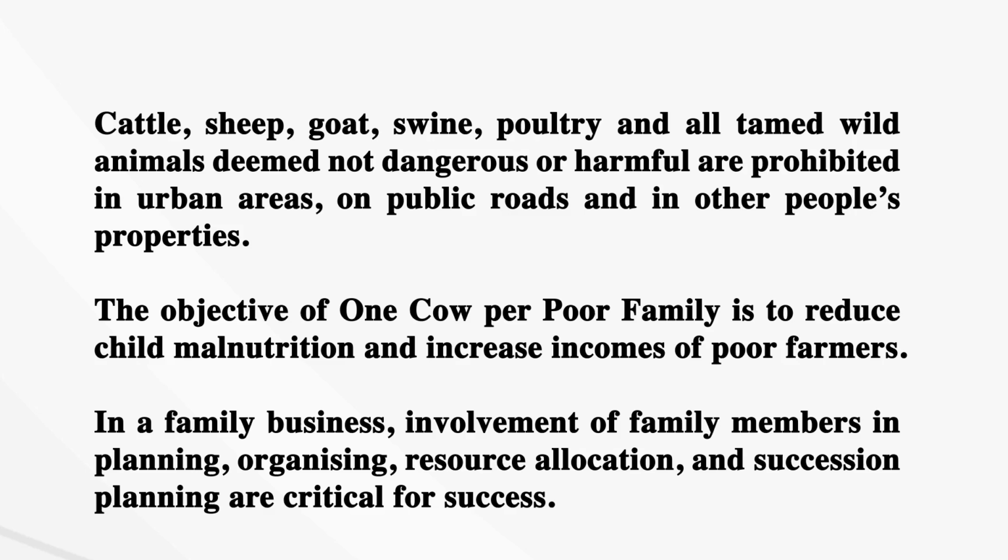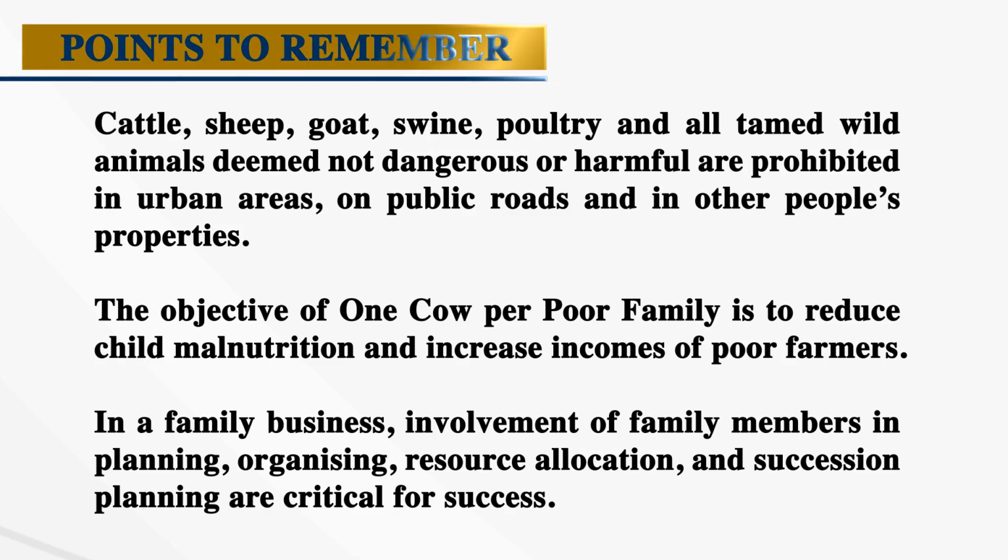Key messages from this topic include: cattle, sheep, goats, swine, poultry, and all tamed wild animals deemed not dangerous or harmful are prohibited in urban areas, on public roads, and in other people's properties. The objective of one cow per poor family is to reduce child malnutrition and increase incomes for poor farmers. In a family business, involvement of family members in planning, organizing, resource allocation, and succession planning are critical for success.